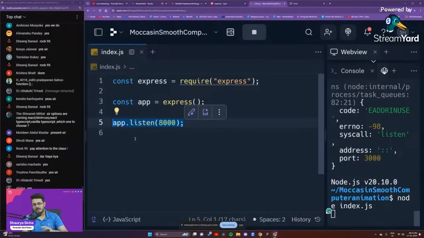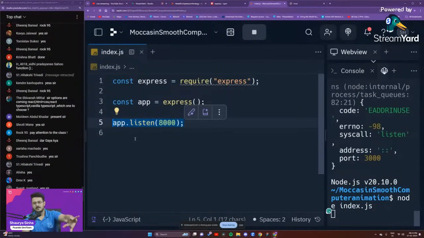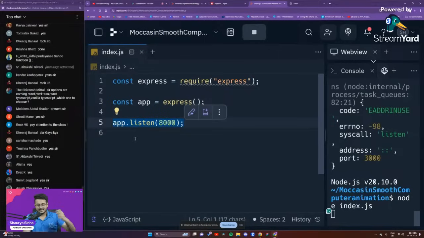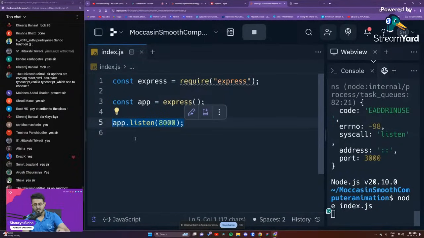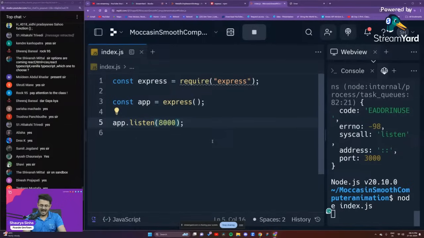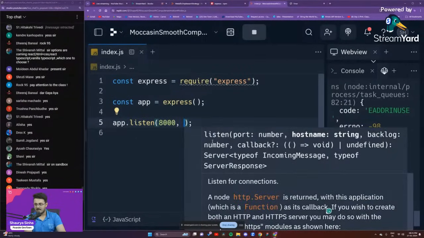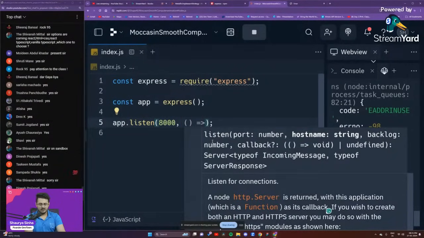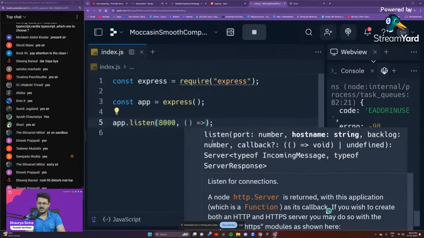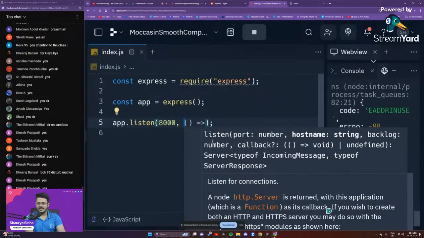So what we're going to implement right now is that if this particular line of code works correctly, that is, the app starts listening on the port 8000, then in that particular case we'll implement a callback function. Now try to understand this, guys. This function is never going to be used at any other point of time.